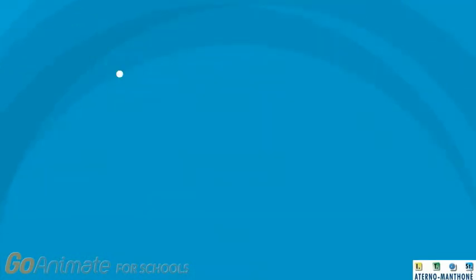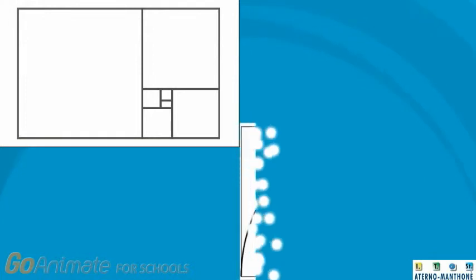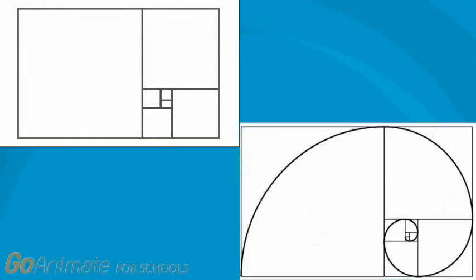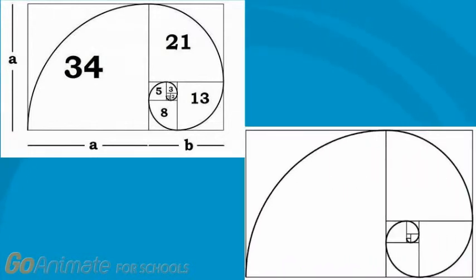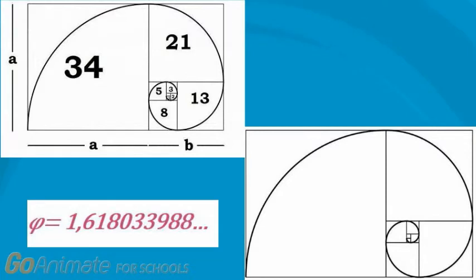If you draw a new square on the longer side of a golden rectangle, you will get one more golden rectangle. If you continue adding squares, you will get a sequence of golden rectangles, and by drawing quarter circle arcs connecting the opposite corners of the squares, we have a spiral, the golden spiral. In the same way, we can build a sequence of rectangles and the related spiral using the numbers of the Fibonacci sequence, to underline that the ratio of two consecutive Fibonacci numbers approximates the value of phi, the golden ratio, that is considered a criterion of absolute beauty.